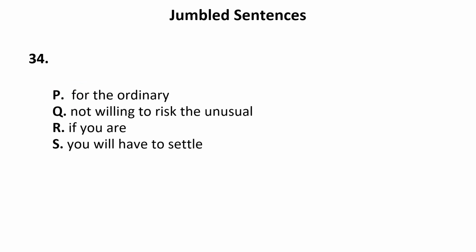For the ordinary, not willing to risk the unusual, if you are, you will have to settle. It means there are two things. One is ordinary and one is unusual. And for the unusual, we have to take the risks. Now let us begin the sentence. Obviously, the sentence or the paragraph can start with R or it can start with S. If I begin the sequence with R, if you are not willing to risk the unusual, you will have to settle for the ordinary.